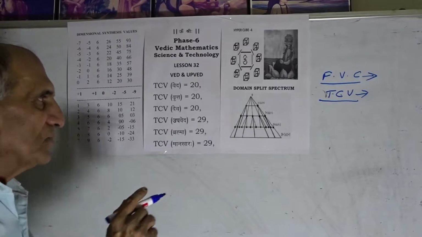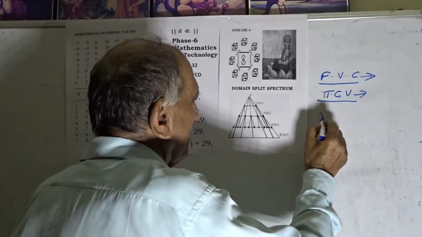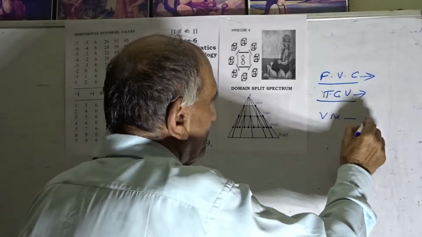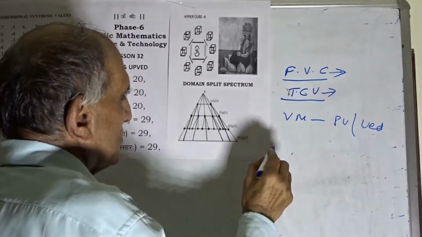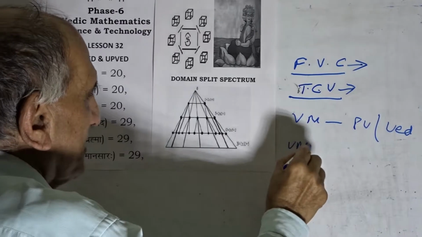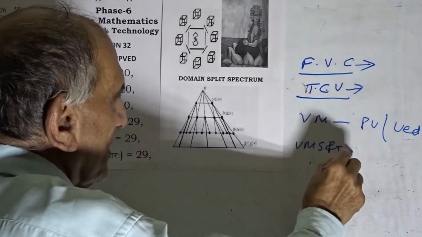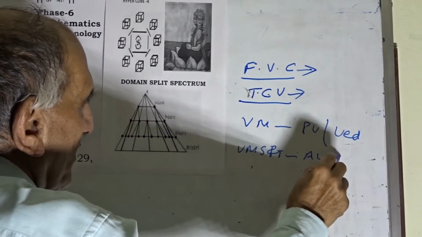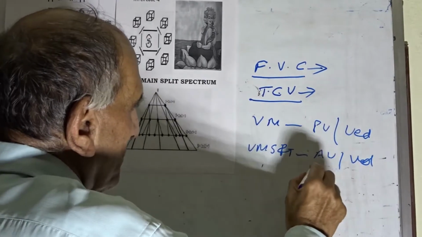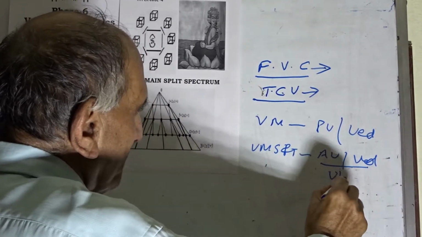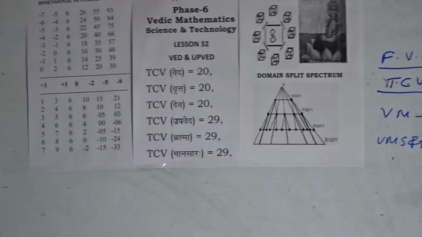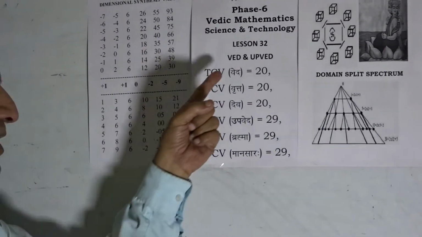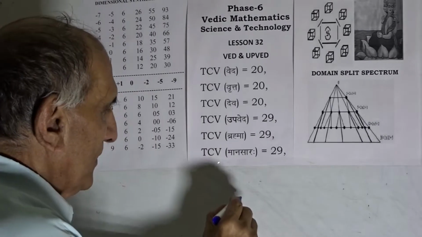We can recapitulate that Vedic Mathematics is the pure values discipline of Ved, and Vedic Mathematics, Science and Technology is the discipline of applied values of Ved, which makes it Upaved. Therefore, there are a pair of formulations, Ved and Upaved.